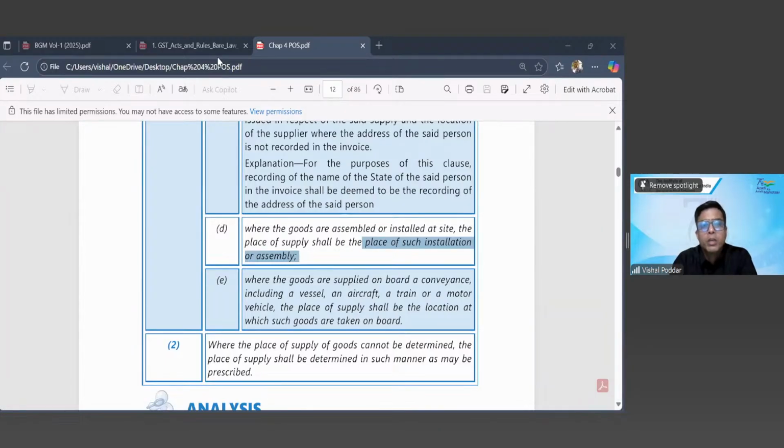Now, my first order is from Naushin. Naushin is, let us say, in Madhya Pradesh. So from there, she has placed an order for certain furniture items. Then my second order is coming from Ria. Let us say Ria is in Pune. My third order is coming from Sony, and this is coming from, let us say, Jammu Kashmir. So I'm again having these three orders where my first transaction, the place of supply is the place where I will be assembling this. Now, what is assembly?